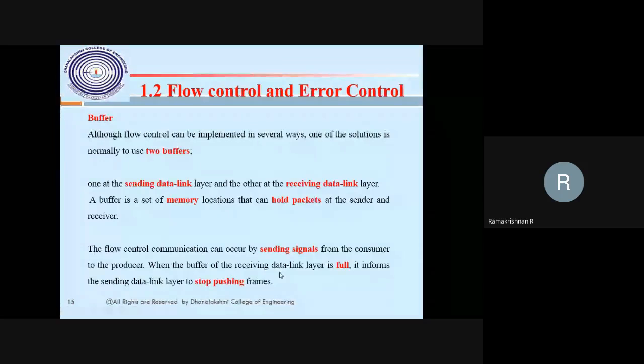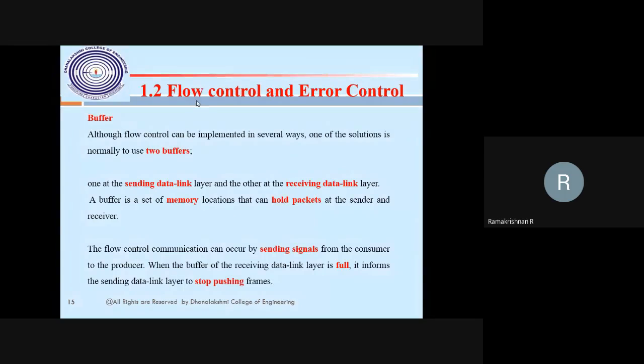Suppose the memory is full; it will definitely send a signal to the sending node to stop pushing the data. This is what a buffer is. Sometimes I have high bandwidth and can push the data at a very high rate, but you may receive the data at a slow rate. Then the data might be less efficient, but the bucket, that is the memory, the buffer, holds it, and from the buffer we receive the data.